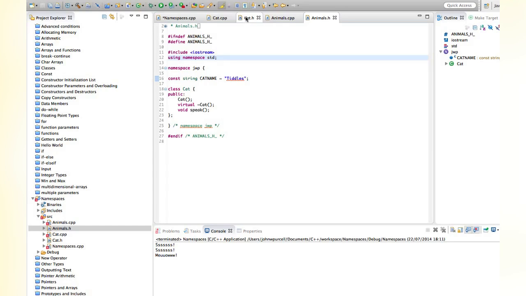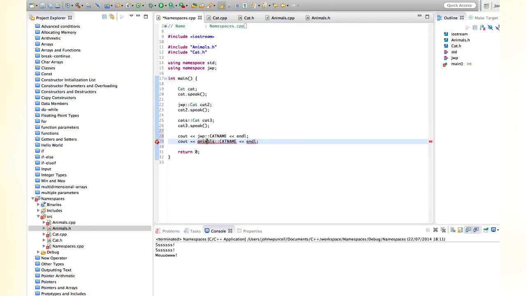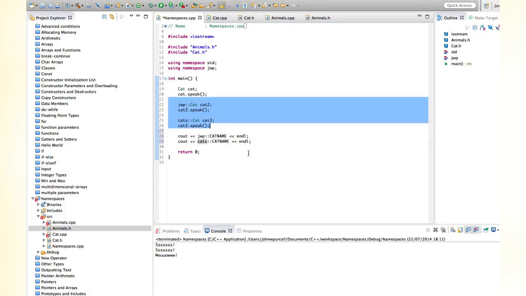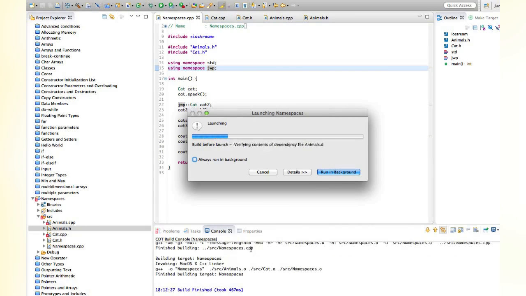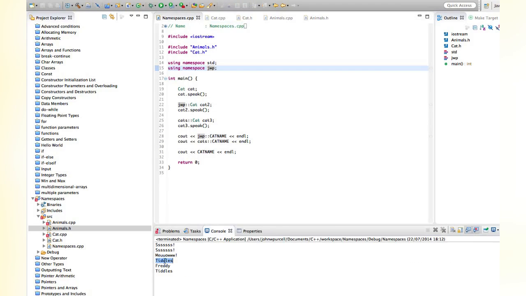We've got JWP and cats, getting confused myself. Those are our two namespaces. Okay, and if we refer to cat name without any namespace in here, well, because we've got a using namespace JWP, if we don't specify the namespace, it's going to default to this. Let's run this. And we can see that we've got Tiddles, Freddy, and the default is Tiddles because of this.